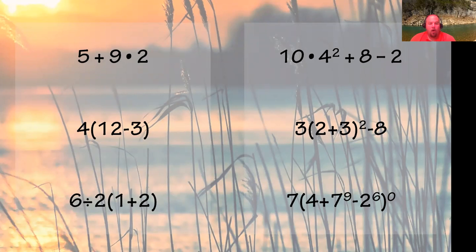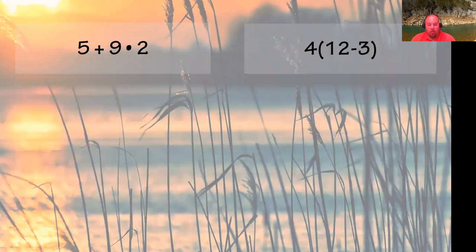All right, so on this one, we're going to start working at the top left corner and work our way through it. So with this first one, we have 5 plus 9 times 2. So remember, we're going to use our order of operations. We do groupings, okay? So I'm going to use GEMS. One of the things I tell people to do, if you want to use GEMS, write it at the top of your page. Just go ahead and put it on there. That way you can keep yourself straight on what you have to do. Or if you wanted to write it down the side, Please Excuse My Dear Aunt Sally, whatever it might be, put it there. So do you have any groupings?